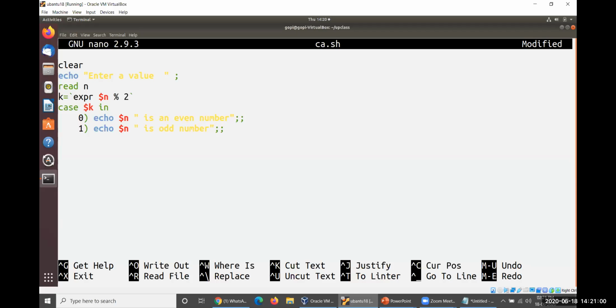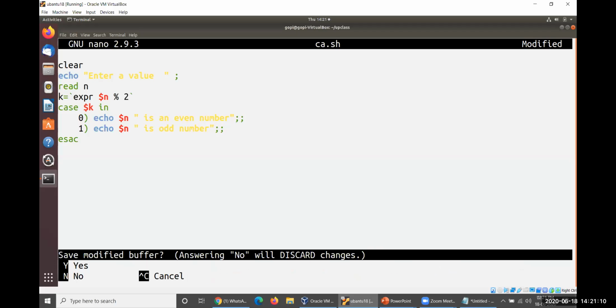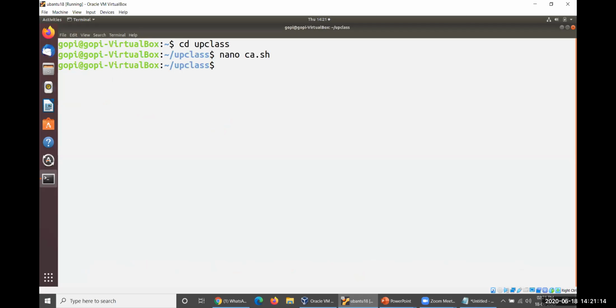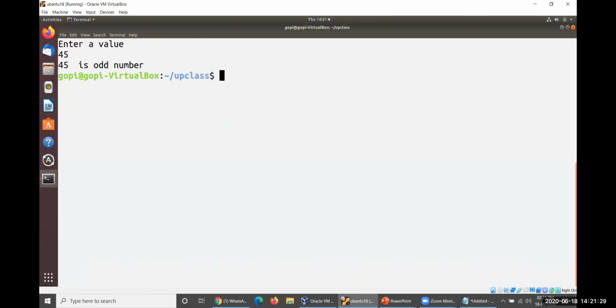Then there is no default for me. Only 2 cases are there, so I'd like to consider it here. So esac. Okay, then let me execute this one for a while for you. Yes. Then chmod u-x to ca.sh. Okay, ./ca.sh. Let me take a value as input here, some 45. So it is an odd number.